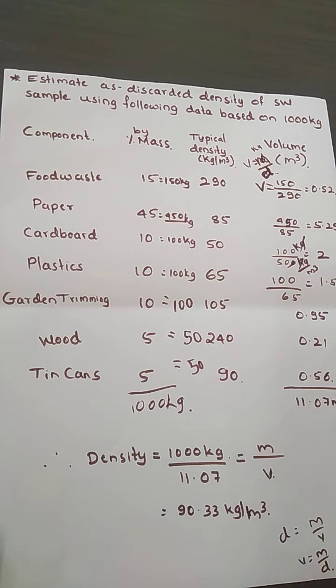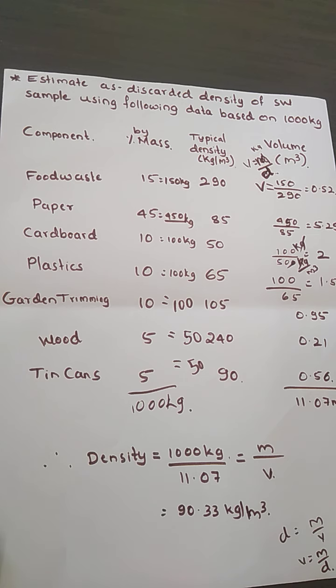So in this type of problem, both moisture content and density are physical characteristics that we have solved. In tomorrow's class, we will see the problem on the energy content of a solid waste: how to determine the energy content of a solid waste based upon the dry base and the ash free dry base.